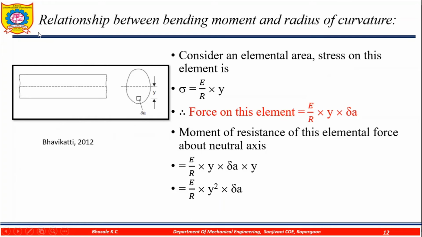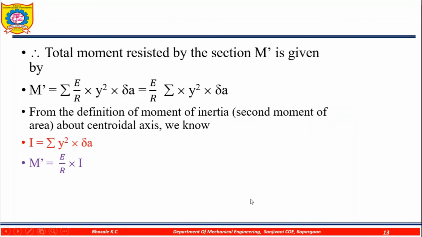Second condition, the second relationship between the bending moment and the radius of curvature. Consider an elemental area. Stress on this element will be given by sigma equal to E by R into Y. So the force on this element will be equal to E by R into Y into delta A, that is stress into area. So the moment of resistance of this elemental force about the neutral axis will be equal to E by R into Y into delta A into Y, so that will be equal to E by R into Y square into delta A.